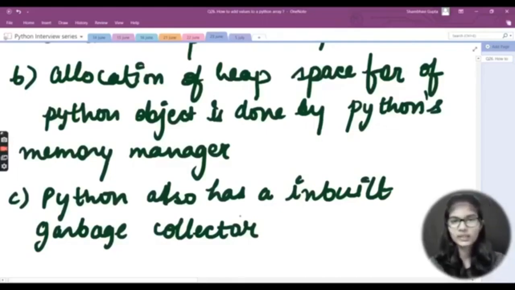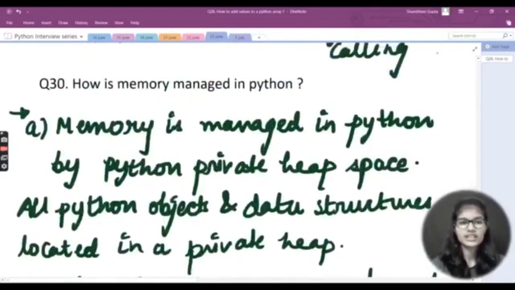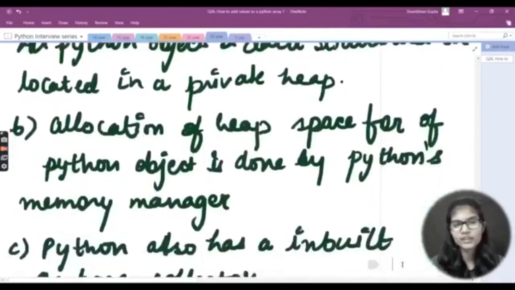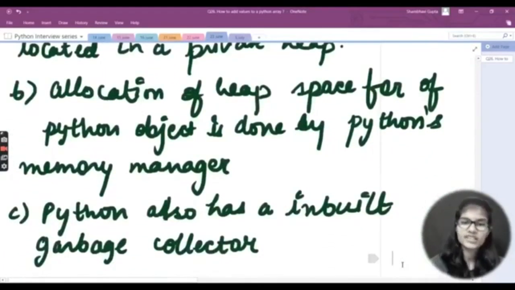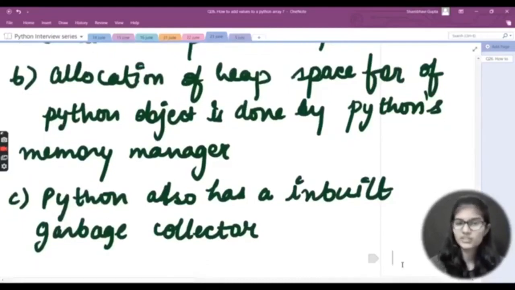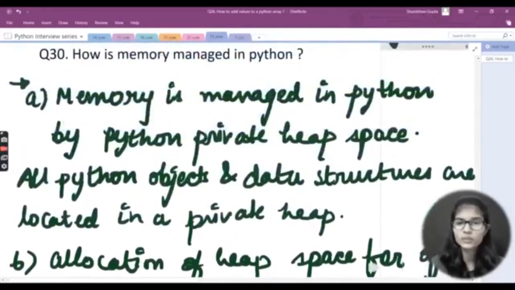So basically these are the three statements for how memory is managed in Python. This is the answer for this. How is memory managed in Python? Memory is managed in Python by Python's private heap space. All Python objects and data structures are located in a private heap. Allocation of heap space for Python objects is done by Python's memory manager. Python also has an inbuilt garbage collector that is used to recycle the unused space so that it is made available for the heap space. Other than that, the Python programmer does not have access to this private heap. Only the Python interpreter takes care of this.